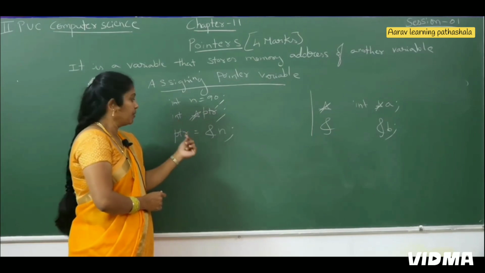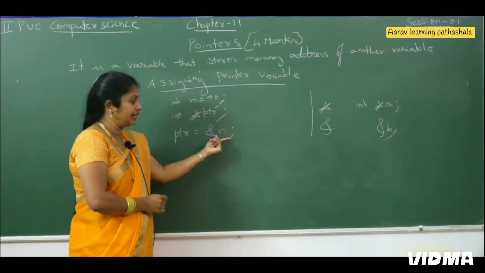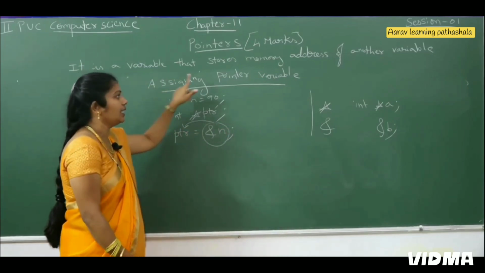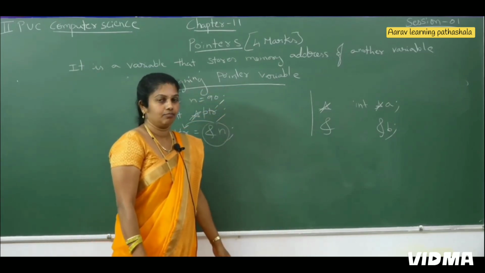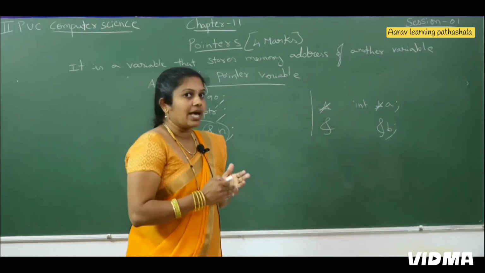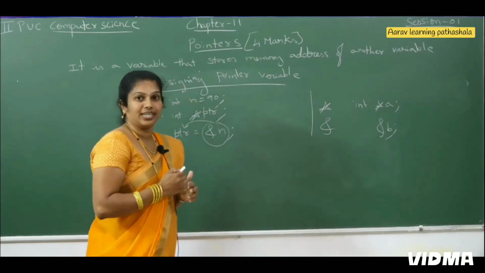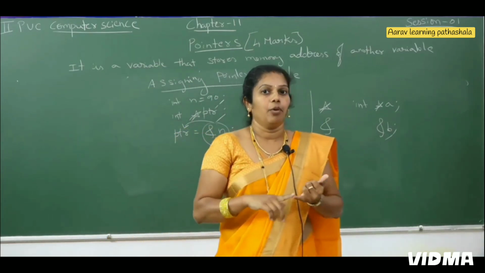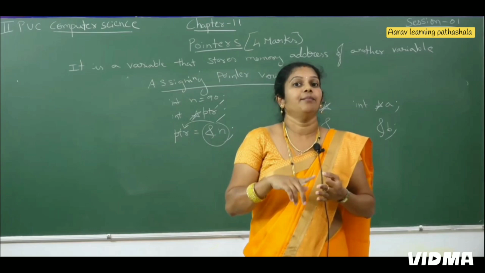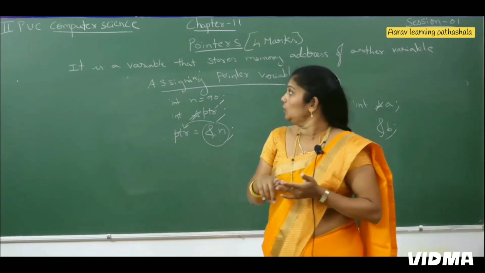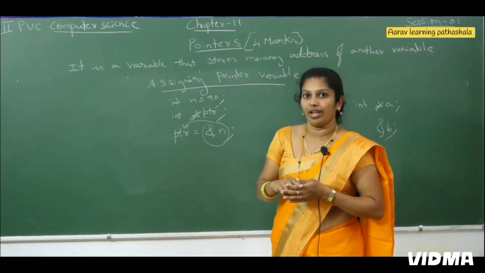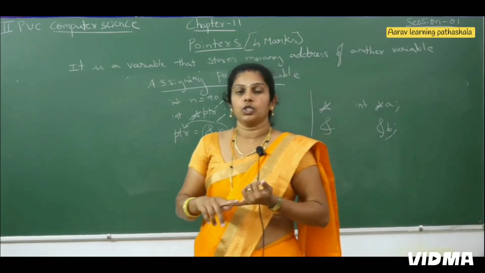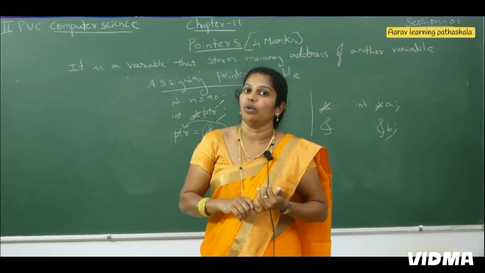Integer format it has. Then later on ptr equals ampersand n. The address of n we are initializing to the pointer variable, that is assigning a pointer variable. Now is it clear? From this I can assign a pointer variable. Then what are the things in this class you came to know regarding pointers: advantages, the memory representation of a pointer, then how to assign or initialize a pointer variable. I am going to recall all the things. Pointer is a variable. It stores the memory address of another variable.